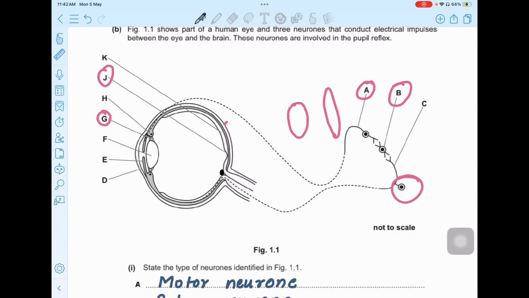Here in the blind spot, there are no rods and cones. In the fovea, there are densely packed cone cells. Sharpest image is produced here. And this region, that is your blind spot, is actually where there are no rods and cone cells, because this is the place where the optic nerve leaves for the brain.